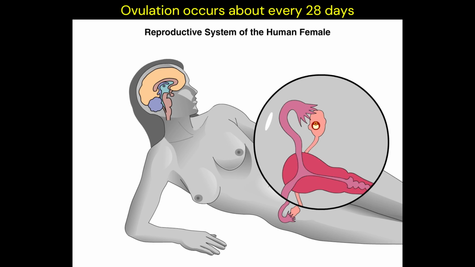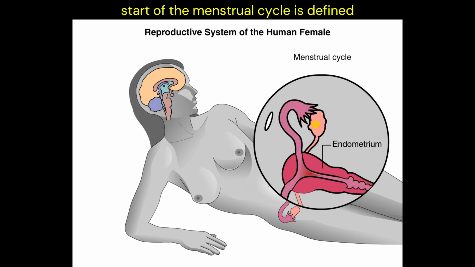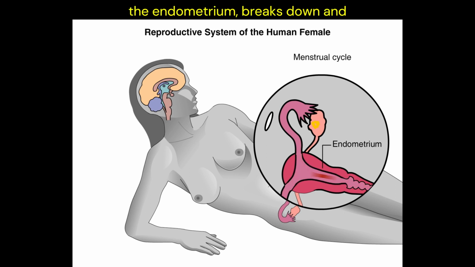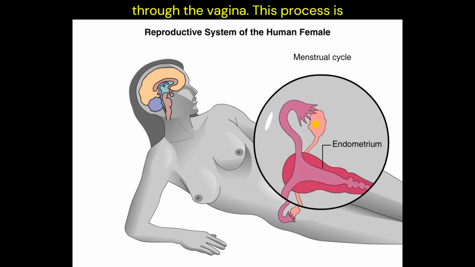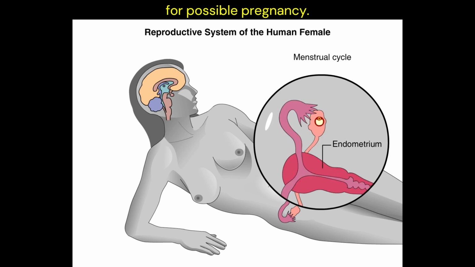Ovulation occurs about every 28 days in a regular cycle called the ovarian cycle. Hormones coordinate the ovarian cycle with monthly changes in the uterus, termed the menstrual cycle. The start of the menstrual cycle is defined by the beginning of a woman's menstrual period. The lining of the uterus, called the endometrium, breaks down, and blood, cells, and mucus are expelled through the vagina. This process is called menstruation, and it usually lasts for the first 3 to 5 days of the menstrual cycle. The endometrium again thickens in preparation for possible pregnancy.